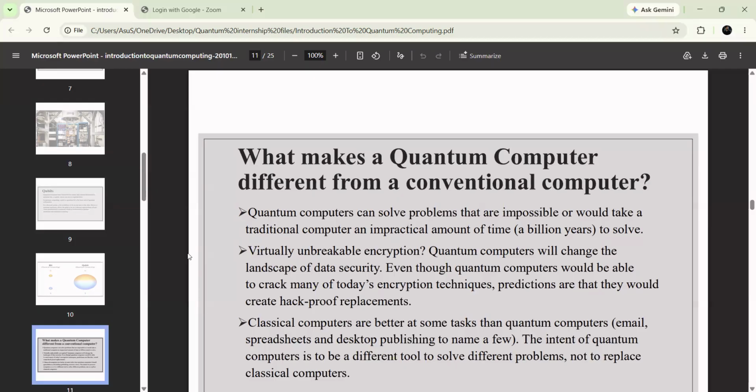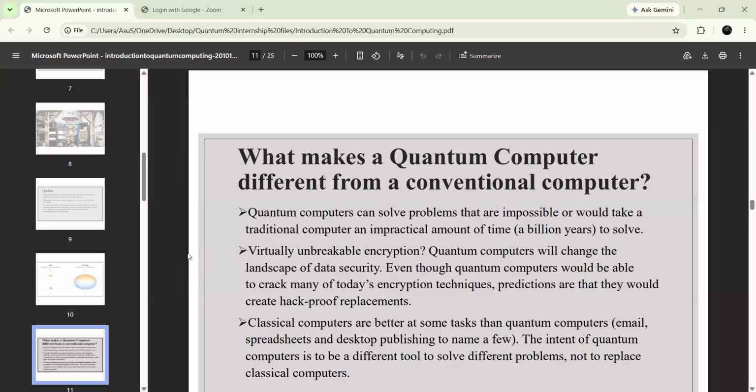If you look at some problems, they are easy to solve. But if you look at other problems, they are impossible to solve. It means it will take hundreds and thousands of years to solve. But what is the specialty of the quantum computer? What are the problems that a conventional computer is not able to solve? This quantum computer is going to solve the problems which look impossible for the classical computer, but look possible for the quantum computers. So that is the specialty of the quantum computer.